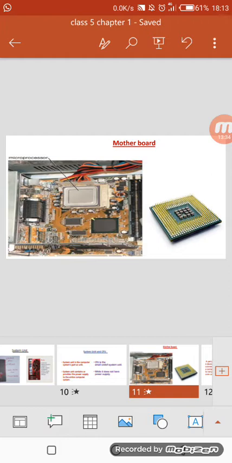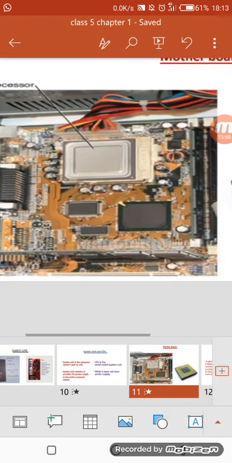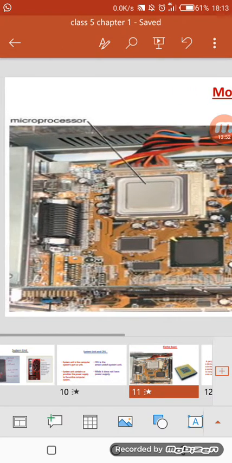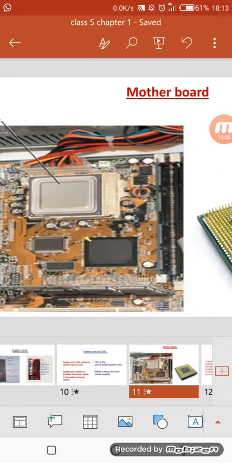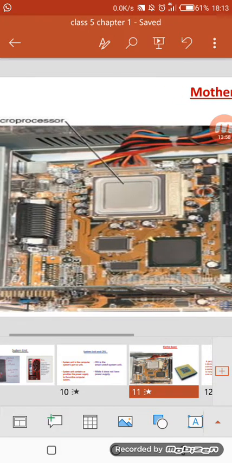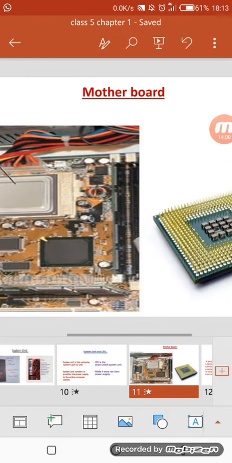Next we move to the motherboard. So what is the motherboard? Inside the system unit is the main board. The motherboard is also known as the main board. It consists of circuits. See, here are very small circuits. We can see that, right? They are used to process data and instruction.